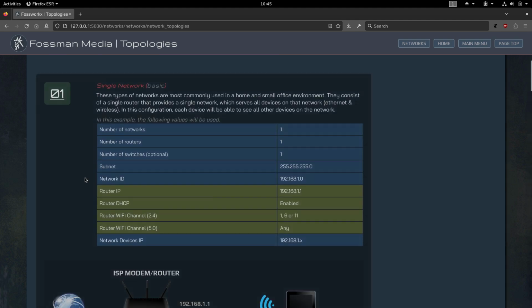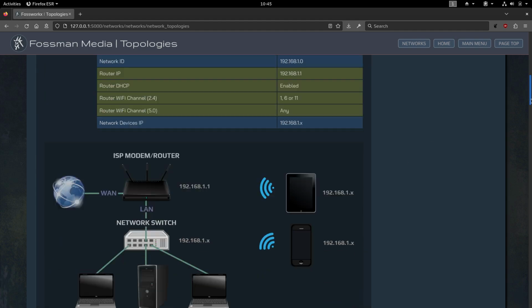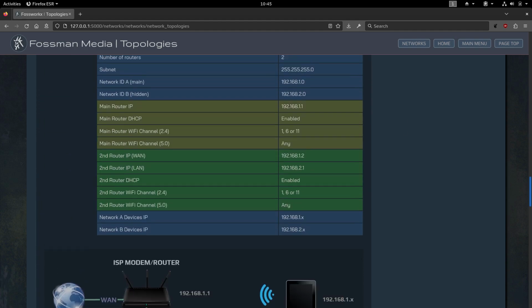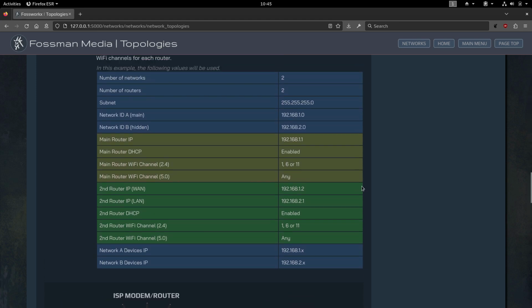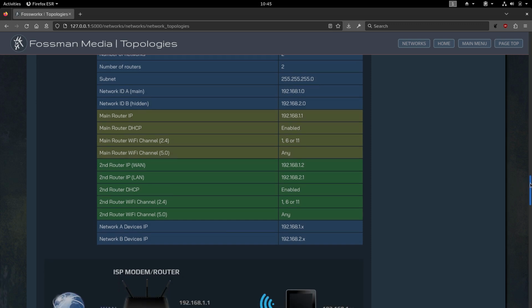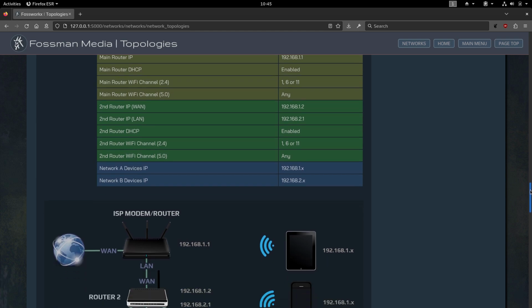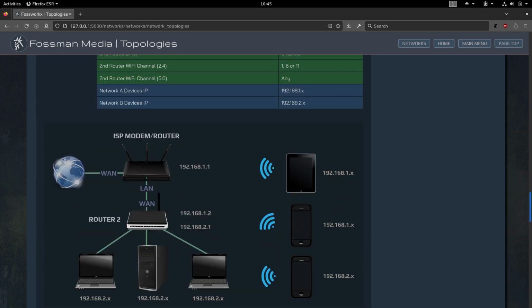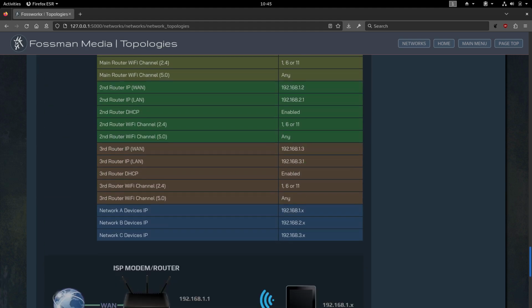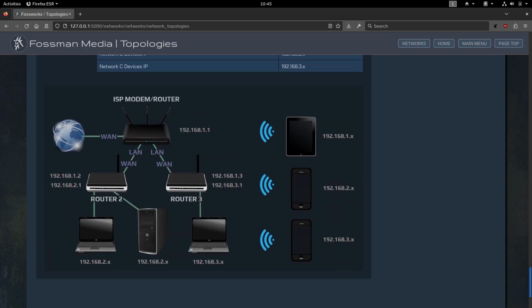And here's the information you would use to do that, which may look a little bit intimidating. It does look like a lot, especially when you get into the multiple networks right here, but you won't be required to enter all this information. It's just there in case you need it. And then you can see how IP addresses are assigned to specific devices, in case you need to figure out how all that stuff works. And yeah, especially with the multiple networks here too.